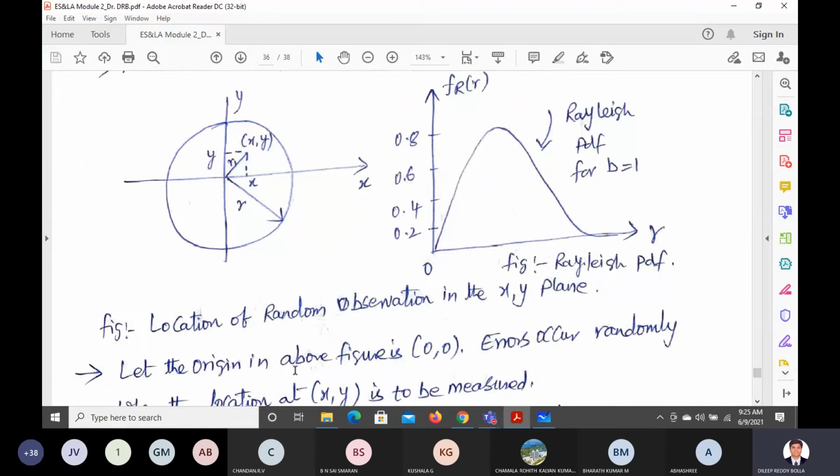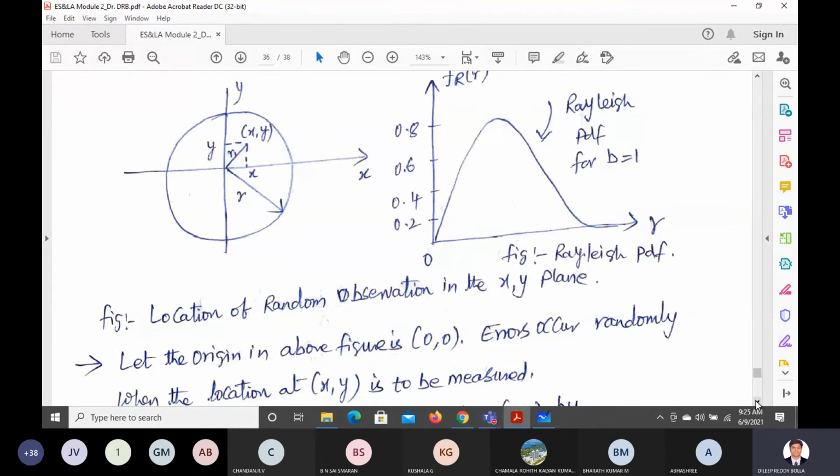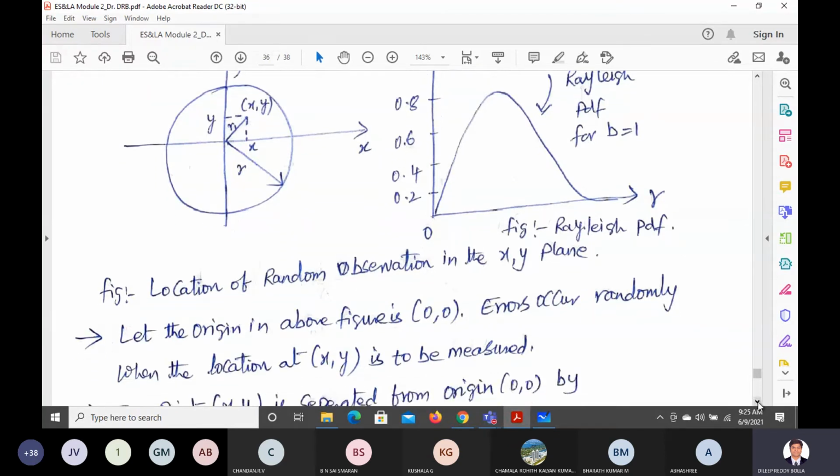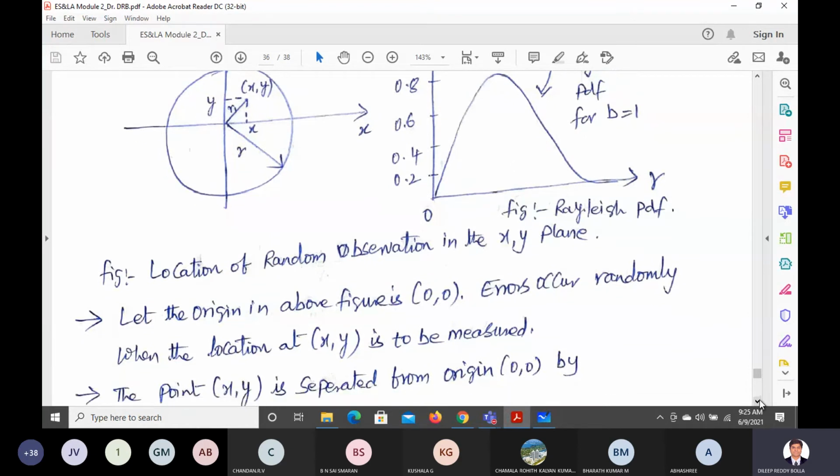So let us see here. The origin is 0 and 0, and all these things are measured from the origin. We don't know where the error will occur. The error will occur randomly. Okay, let us say we got the location x and y to be measured. You want to measure the value of x and y.